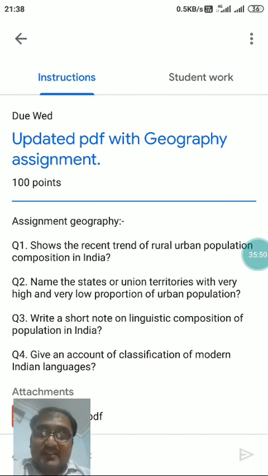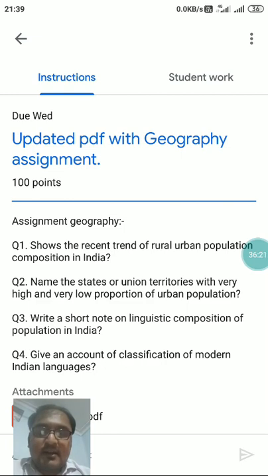Then place of residence, as I already discussed, the rural urban composition of an area, distinguished by more or less urbanization. In the same way, some states or people are distinguished on the basis of their occupation or work culture, which I also discussed earlier.